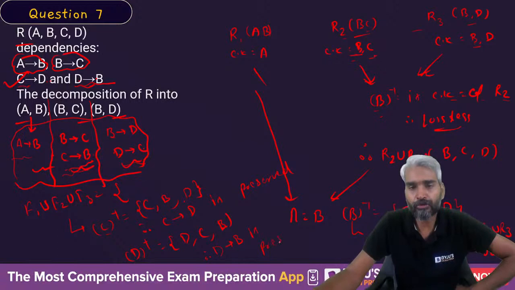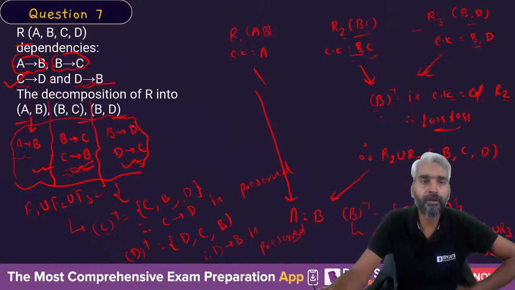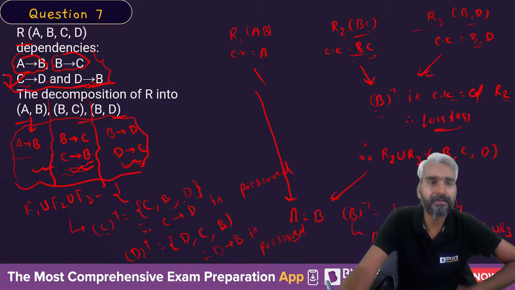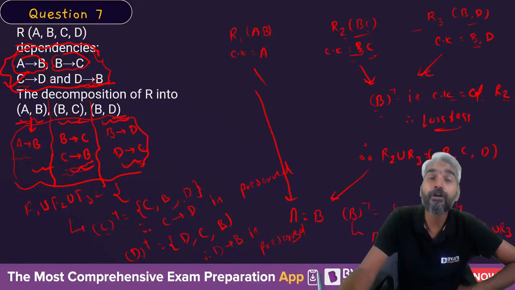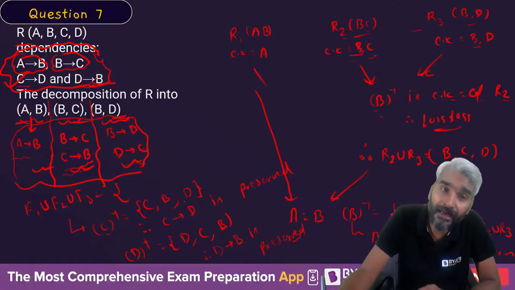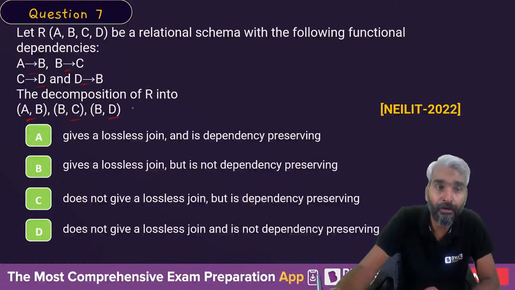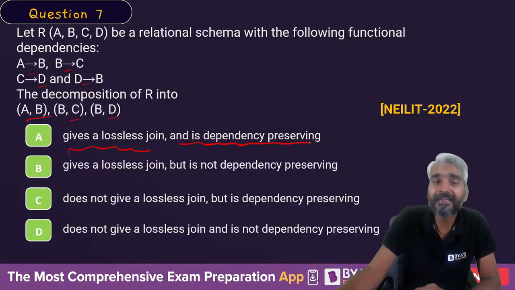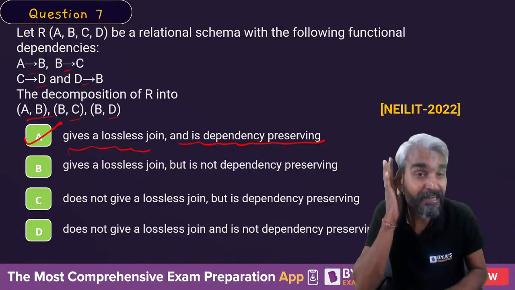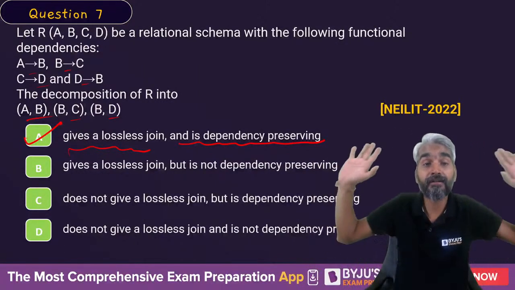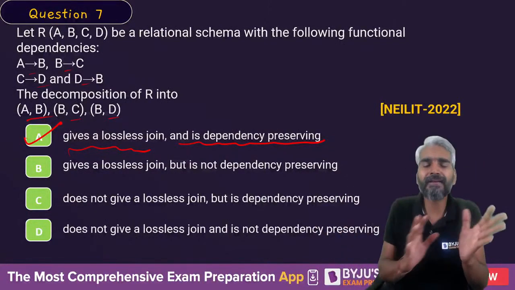Clear? So you can see that all the FDs which were present in the original relation A, B, C, D are also preserved in the union of the FD sets of the decomposed relations. Therefore, this decomposition gives a lossless join and is dependency preserving. Clear enough? So these are the basic concepts.